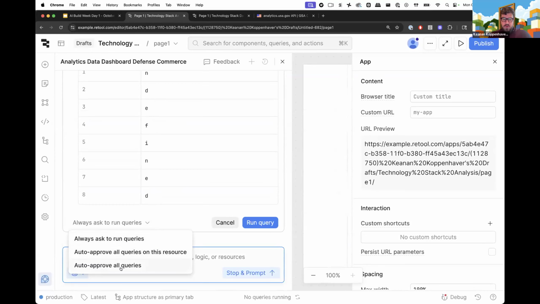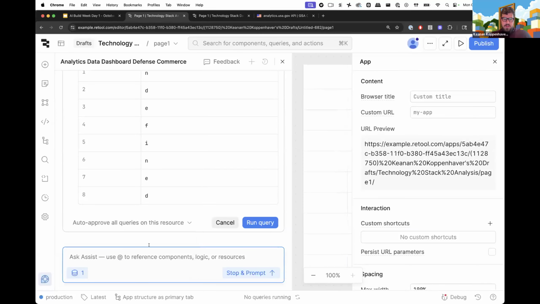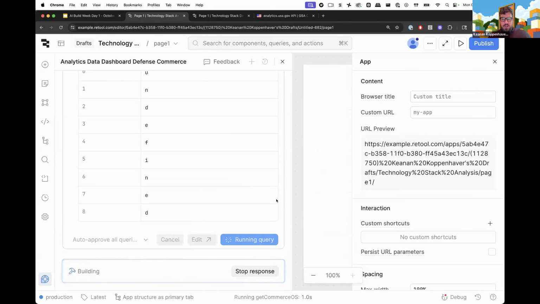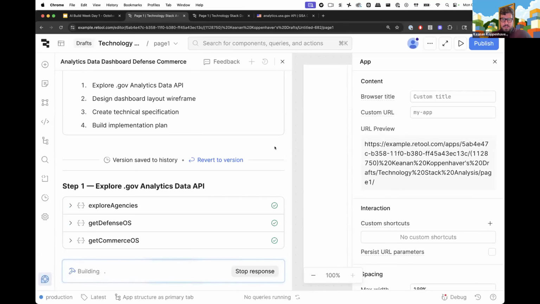My other option is auto approve all queries. I don't necessarily want to do that yet, but I'm going to auto approve all queries on this resource. It seems to be making good decisions. I trust it for now, and that will let it run a little bit faster in the background while we're sitting here and watching, right?